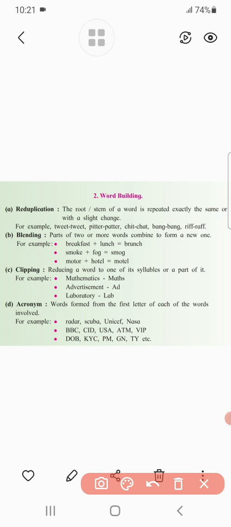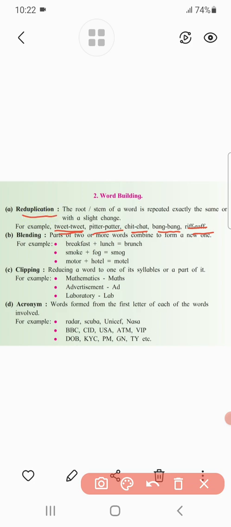Look at some of the examples I have already given you. Here you can see the examples: tweet-tweet, pitter-patter, chit-chat, bang-bang, riff-raff, or rip-rap. These are some examples ending with the same sound, and therefore we can say the root or stem is the same, and such words are known as reduplication.